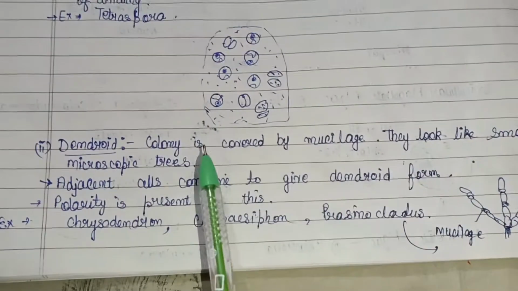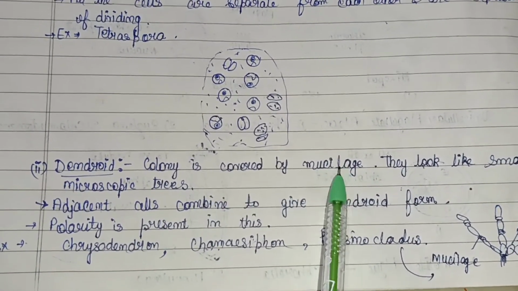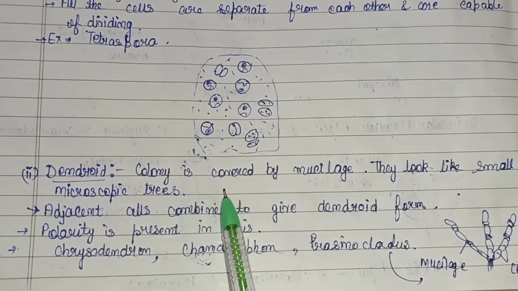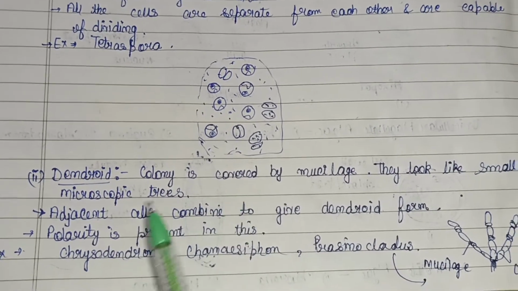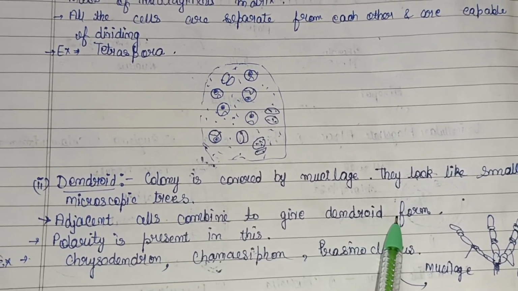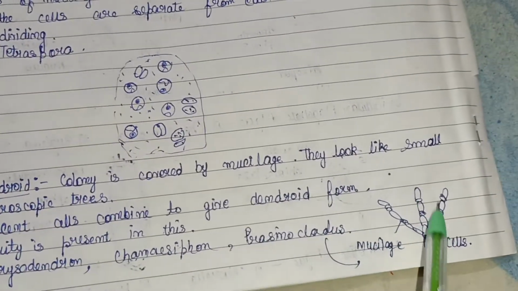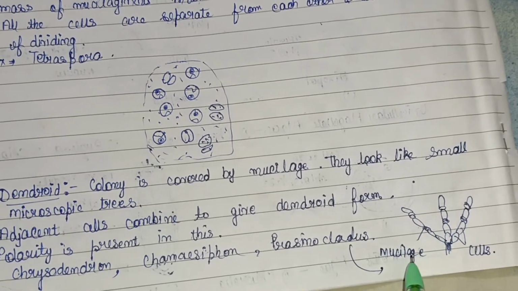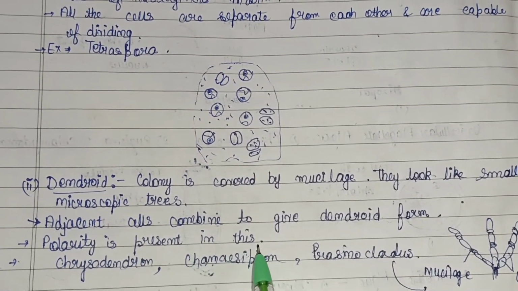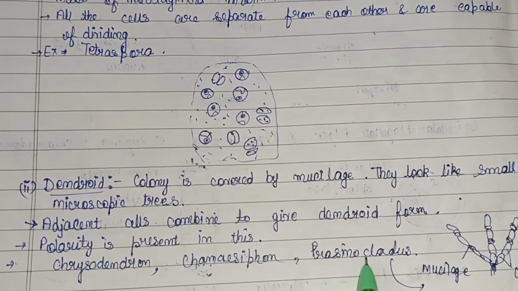Then the dendroid type. So the colony is covered by mucilage, that is an outer layer of mucilage is present here. They look like small microscopic branching trees. Adjacent cells, that is the neighboring cells, combine to give this dendroid form. This is a layer of mucilage, these are the cells. Polarity is present in this and examples are Chrysodendron, Chemisiphon and Prasinocladus.